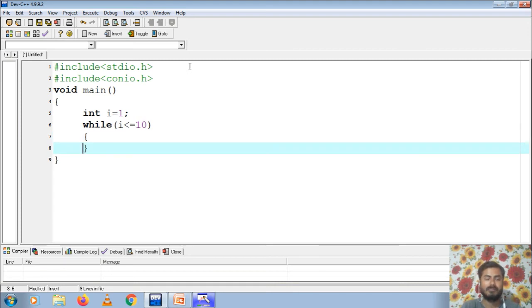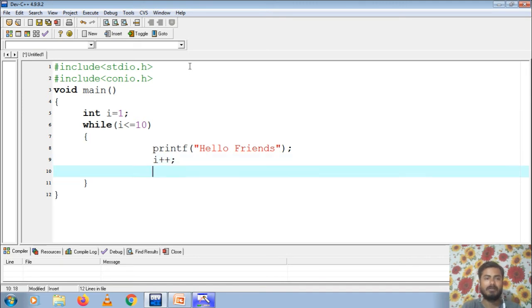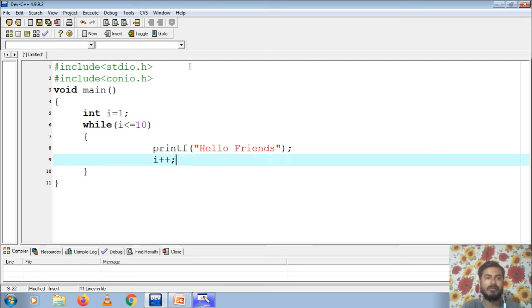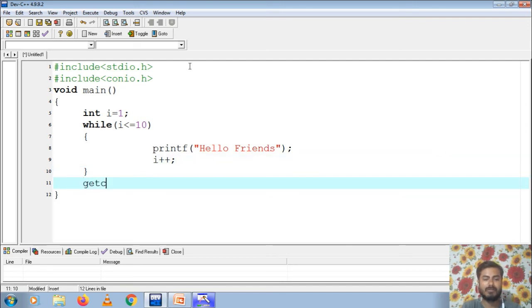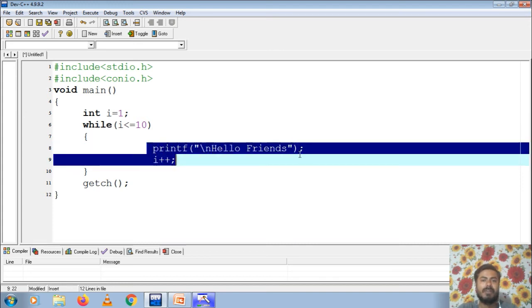Then printf "hello friends". We are going to print hello friends 10 times. Now I'm increasing the value of i by 1. Then after this loop I'm using getch to hold the screen. Here let us put \n so that the line gets changed. So this program will print hello friends 10 times.